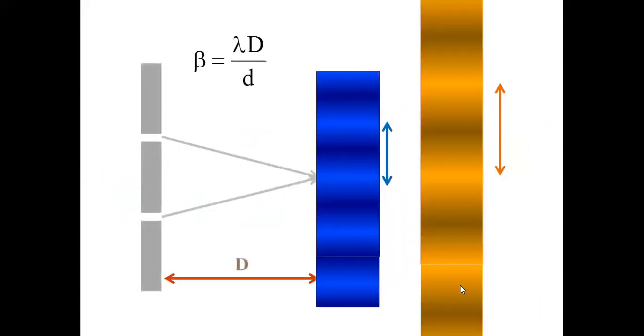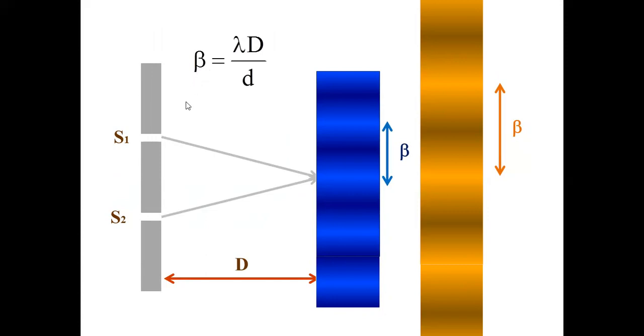Okay, then using two different sources. Let me use two sources here, one blue and another red. According to the wavelength, you have beta. Am I right? When you change the wavelength, beta will change. How are wavelength and fringe width related? Fringe width and wavelength are directly related. Beta is directly proportional to lambda. Can you see that here? Yes, beta is directly proportional to lambda.